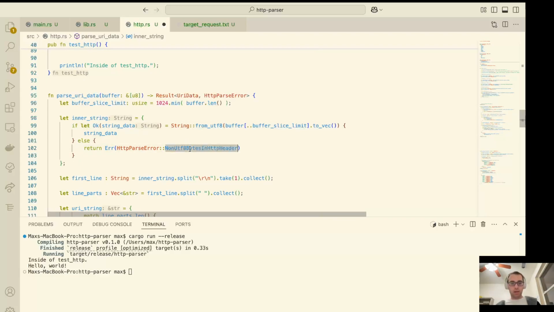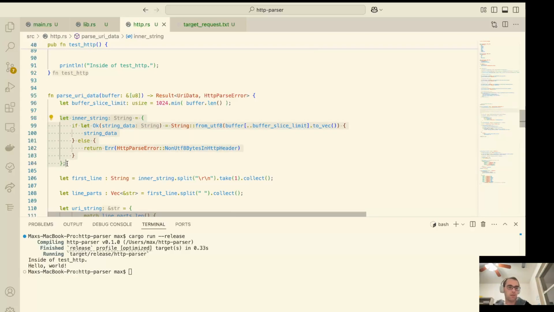And we have a slightly more descriptive error message that users of this particular module will see that tells them, hey, we tried parsing the header for UTF-8 bytes. We found something that wasn't right. And again, it's in the HTTP header. In my mind, that feels better than just giving them a parsing error, like, not UTF-8, bleh. So I like this. I feel like this is a better way to approach this.